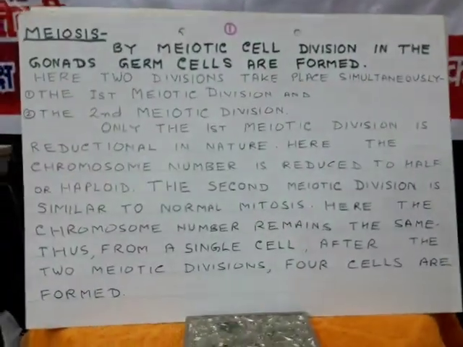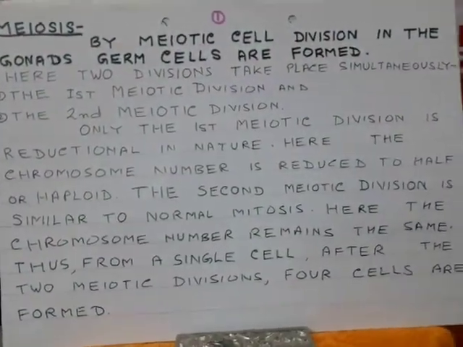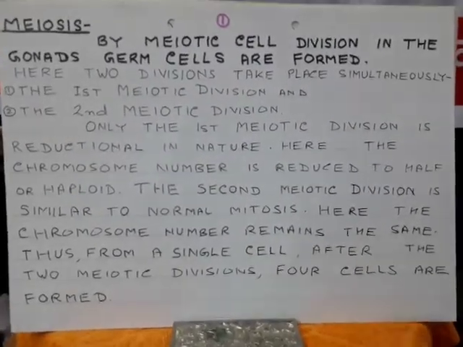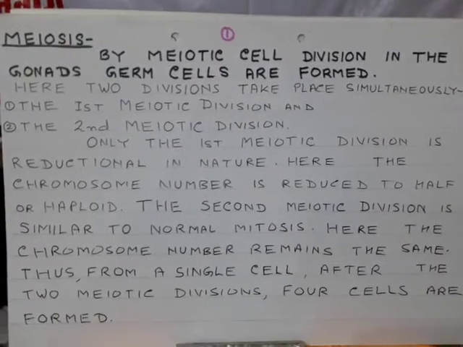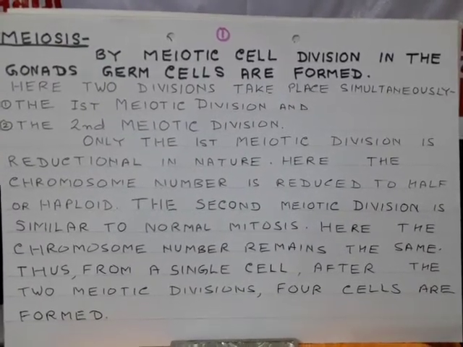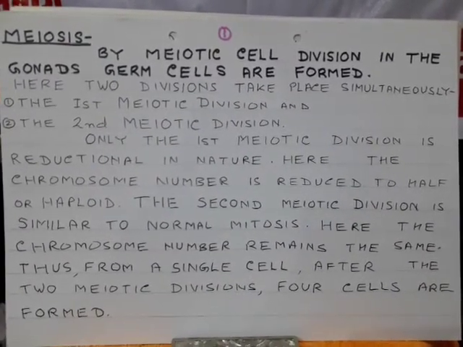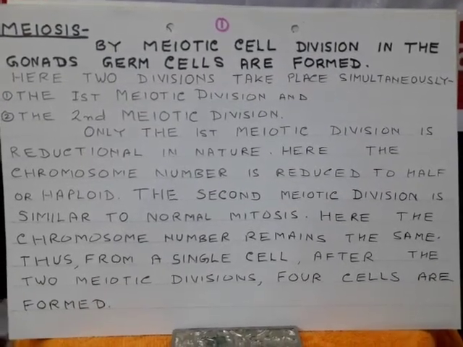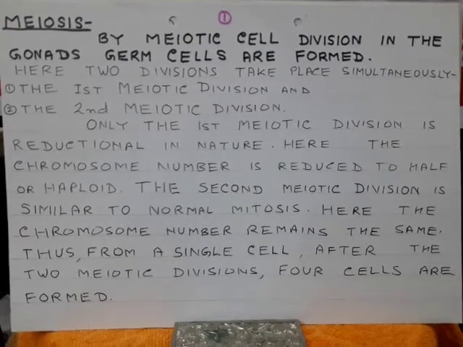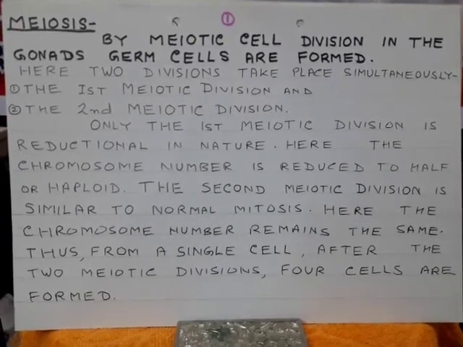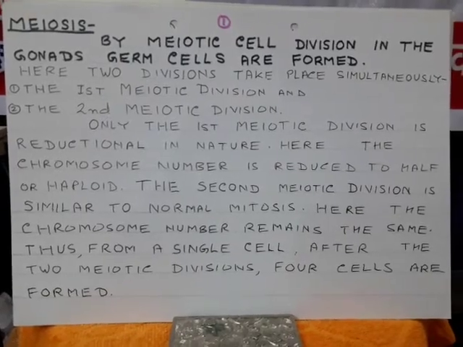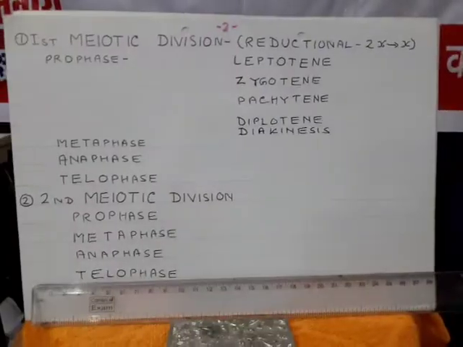You can see meiotic cell division in the gonads. Germ cells are formed. Two divisions take place, the first meiotic division and the second meiotic division. Only the first meiotic division is reductional in nature. Here the chromosome number is reduced to half, or haploid. The second meiotic division is similar to normal mitosis. Here the chromosome number remains the same. Thus, from a single cell, after the two meiotic divisions, 4 cells are formed.